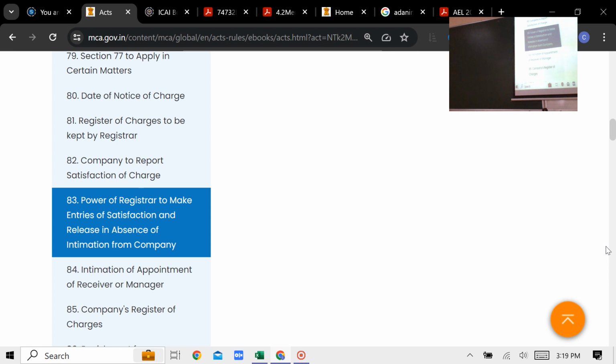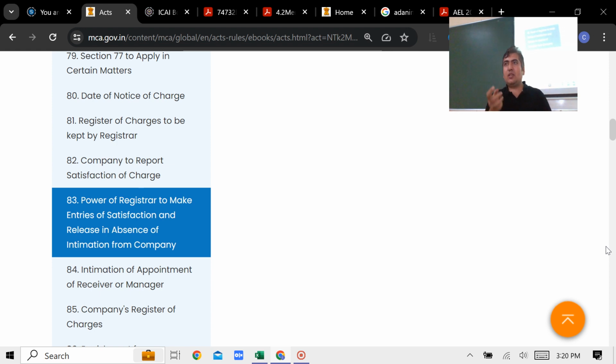What is 83? It is drafted for some specific situation. And what is that specific situation? That suddenly ROC came to know that the charge is already satisfied, but nobody filed the form to satisfy that. Company like ROC knows this fact very well, that the loan is not there, it is already paid, squared up. So does it make sense to have the entry in the register? It needs to be deleted.